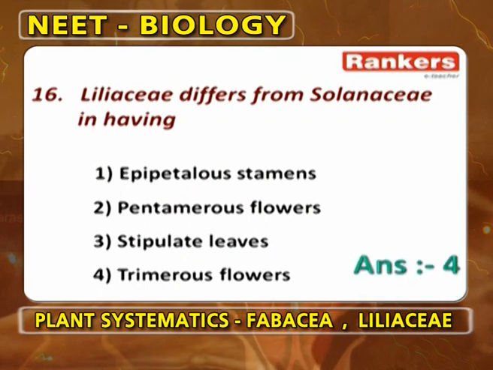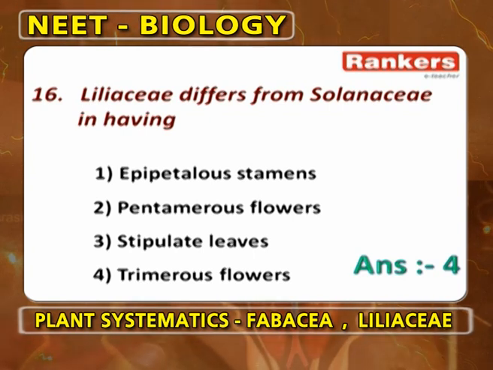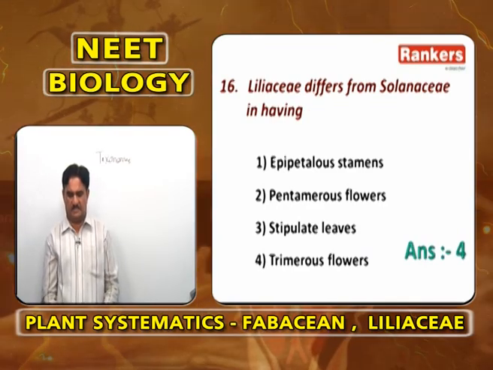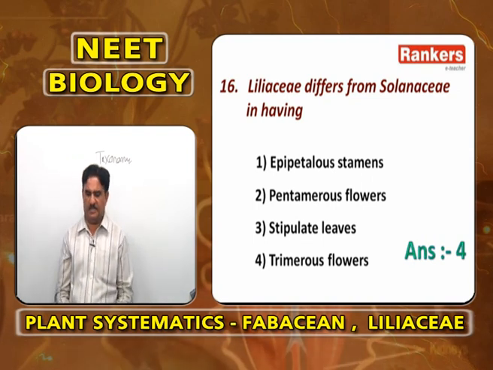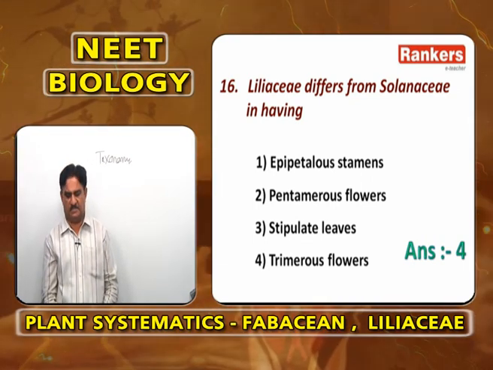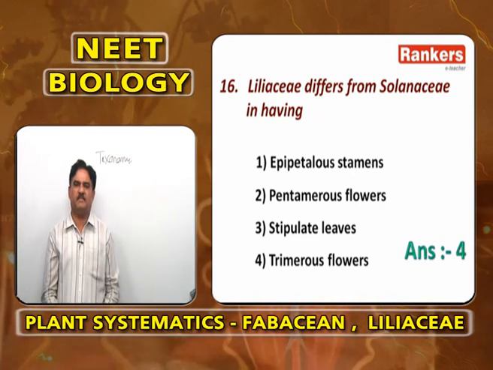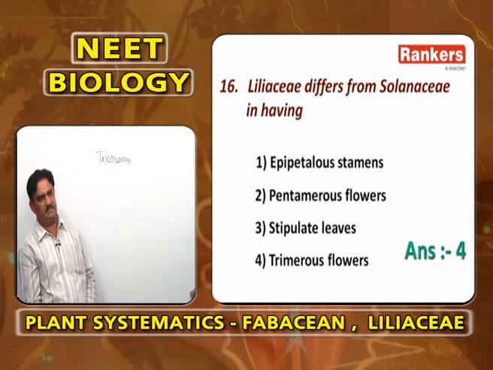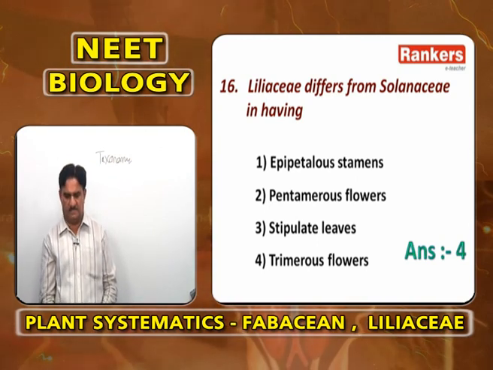Liliaceae differs from Solanaceae in having. In Liliaceae, epipetalous condition is seen in some, that is called epiphyllous stamens. In Liliaceae, you do not find pentamerous flowers. In Liliaceae, stipulate leaves you don't find, but Liliaceae and Solanaceae difference is trimerous flowers. Here Liliaceae differs is asked. So Liliaceae differs from Solanaceae in having trimerous flowers. Trimerous means 3 petals, 3 sepals, or perianth lobes 6 arranged in 2 groups of 3 each. Answer is 4.